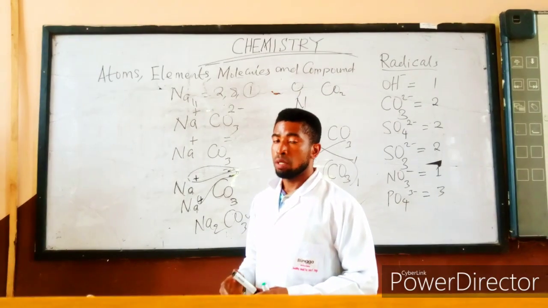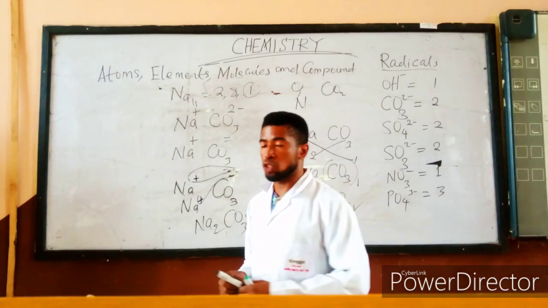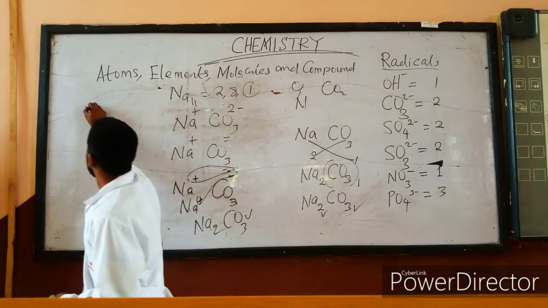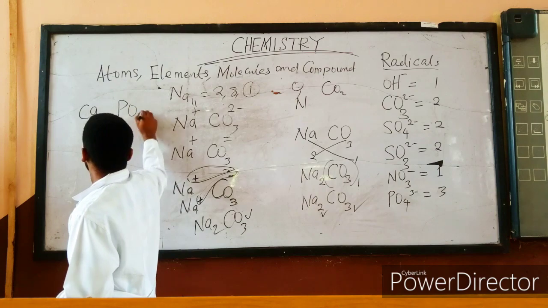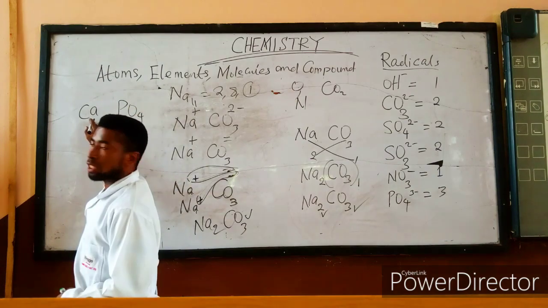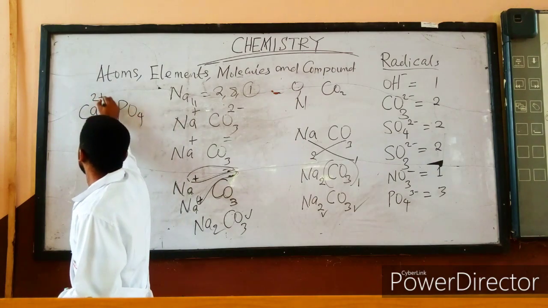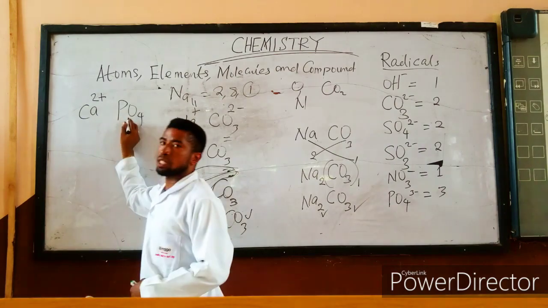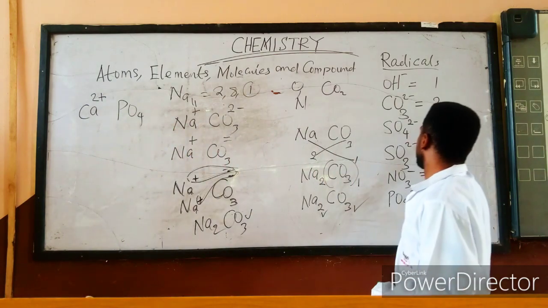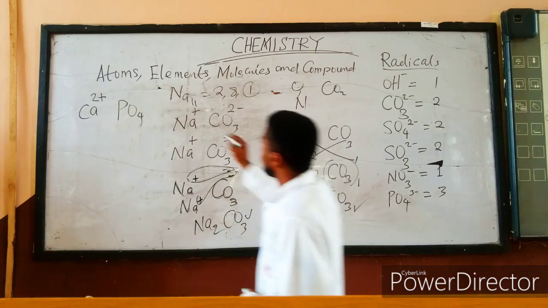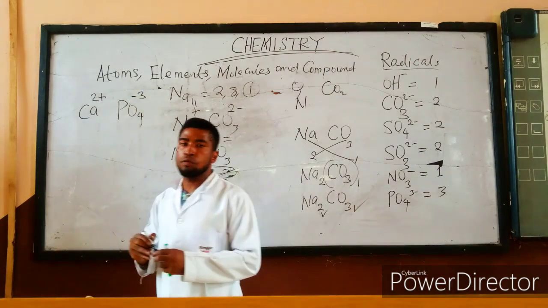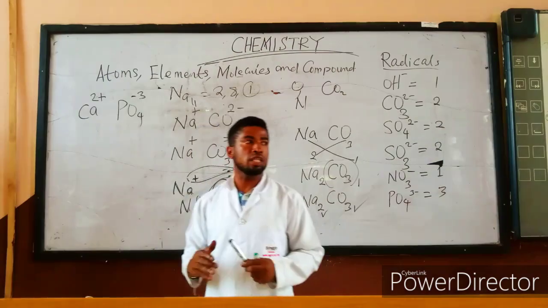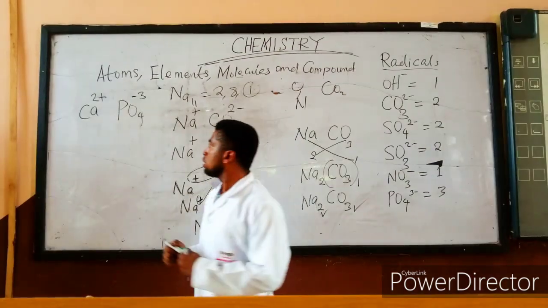Let us use another compound as an example. For example, calcium tetraoxophosphate, PO4. Calcium, the charge in calcium is 2 plus. Tetraoxophosphate, as a radical, the valency is 3, so I have 3 minus. So before you form a compound, there is exchange of valency.